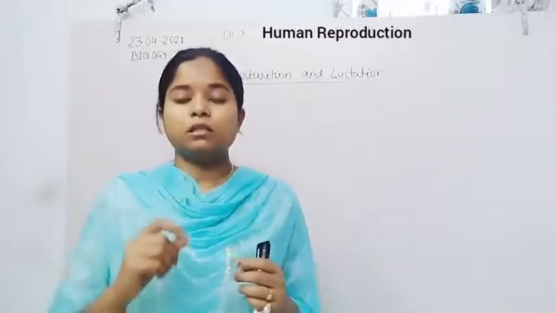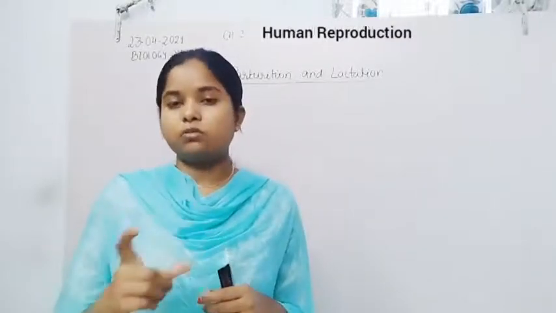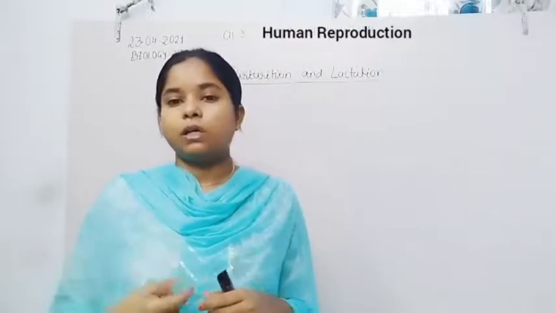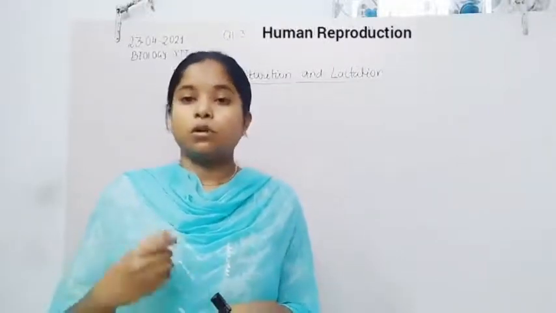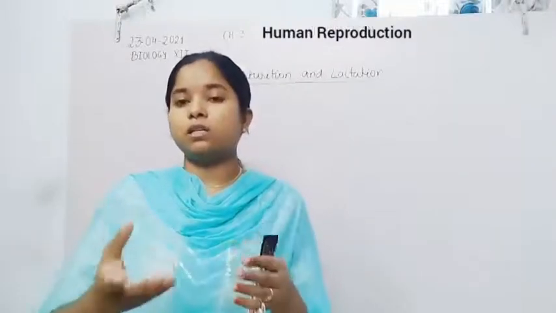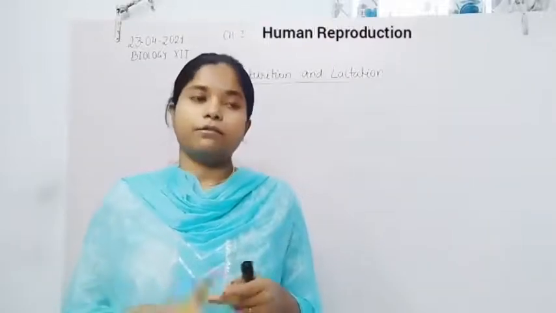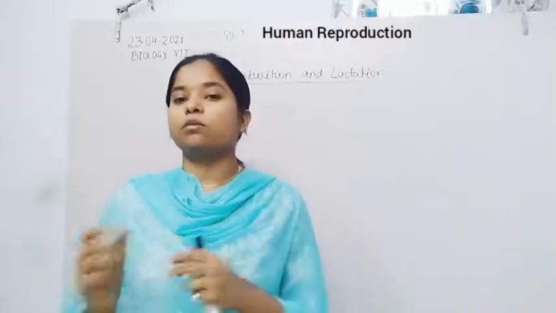So there is no need to dissolve the corona radiata, but there is a need to dissolve the zona pellucida, because without its dissolution the sperm is not able to transmit its nucleus inside the ooplasm or cytoplasm of the ovum. After the dissolution of the membrane, the sperm transmits its haploid nucleus inside the cytoplasm of the ovum, which also contains a haploid nucleus. Finally, the haploid nuclei of the sperm and ovum fuse to form the